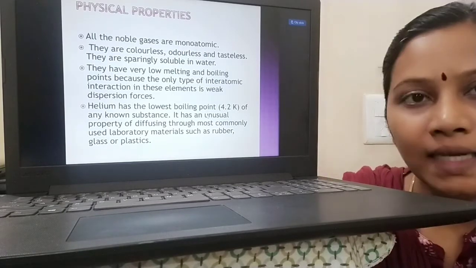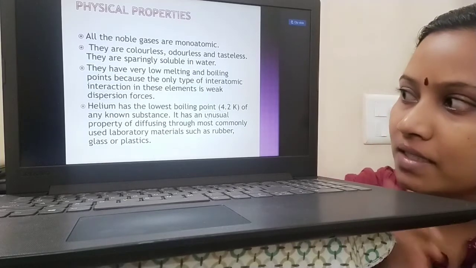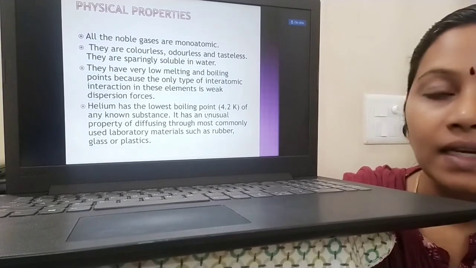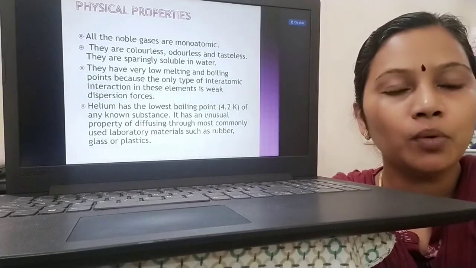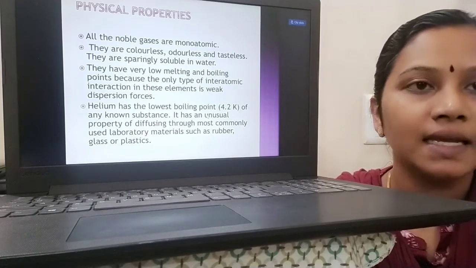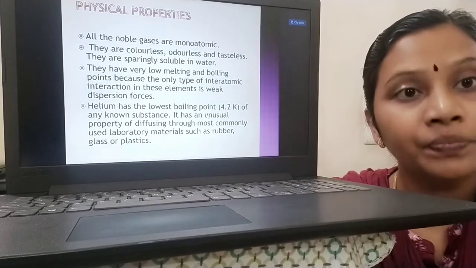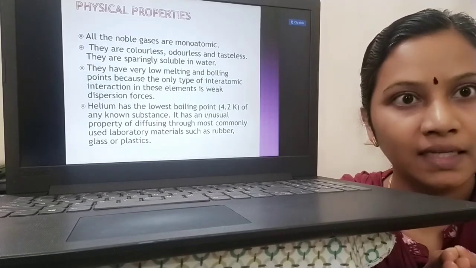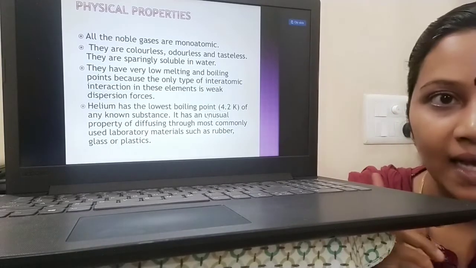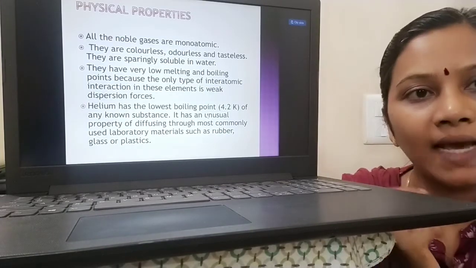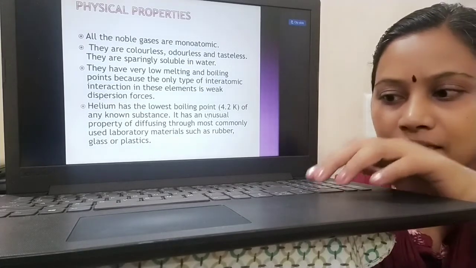When you look into helium, helium is said to be the element having the least boiling point, that is 4.2 Kelvin. And helium has one more unusual property. It has an unusual property of diffusing into materials like rubber, plastics or glass. So it has the ability to diffuse into laboratory materials, for example rubber stopper, plastics and glass.